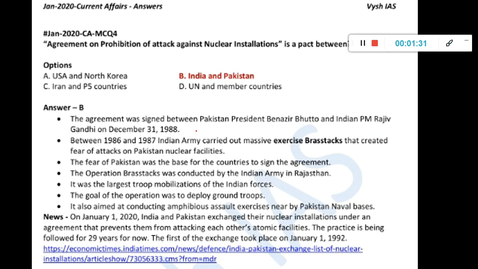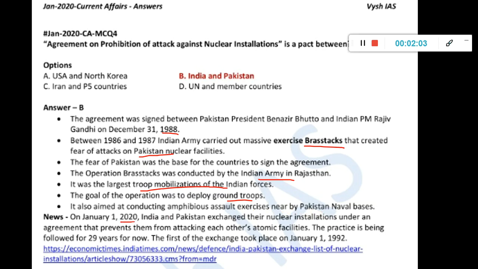The agreement was signed between Pakistan President Benazir Bhutto and Indian PM Rajiv Gandhi in 1988. So between 86-87, the Indian Army carried out massive exercise, which created fears of attack on Pakistan nuclear facility. The fear of Pakistan was the base for the country to sign this agreement, and this operation was conducted by Indian Army in Rajasthan. It was the largest troop mobilization of Indian forces. The goal of the operation was to deploy ground troops. It is also aimed at conducting amphibious assault exercise nearby Pakistan naval bases.